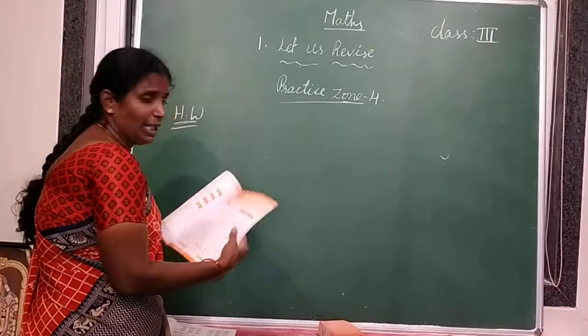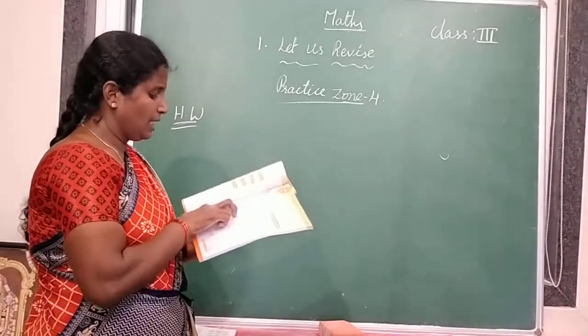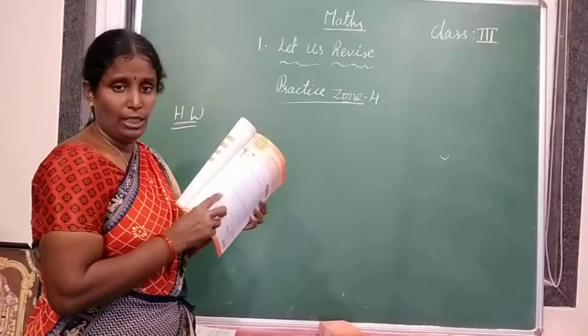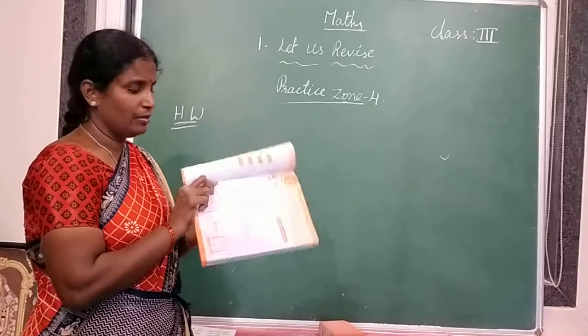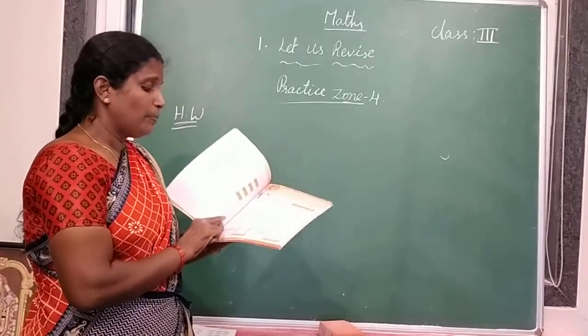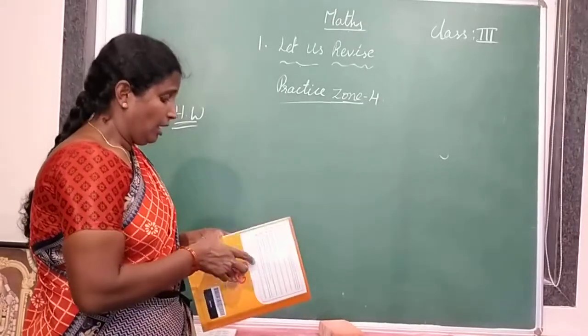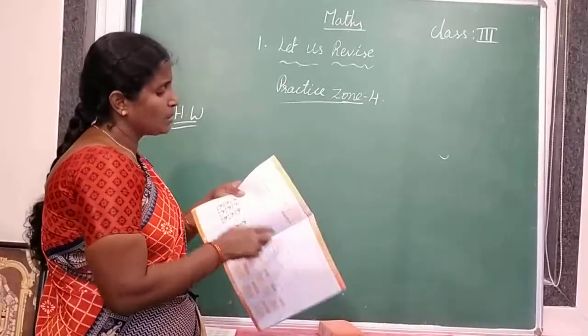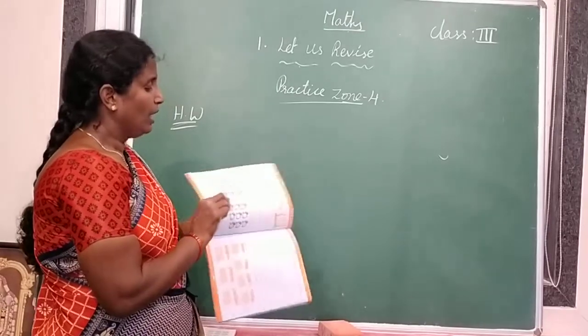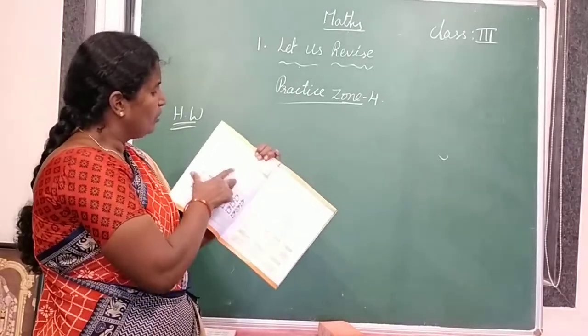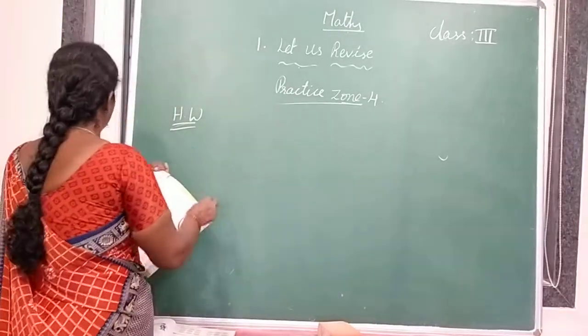First bit is number names. And next, in the second bit you have to write the place values of the underlined digit. And next representing on the abacus, third bit. And the next, fourth bit, is expanded form. So here 347 is there.